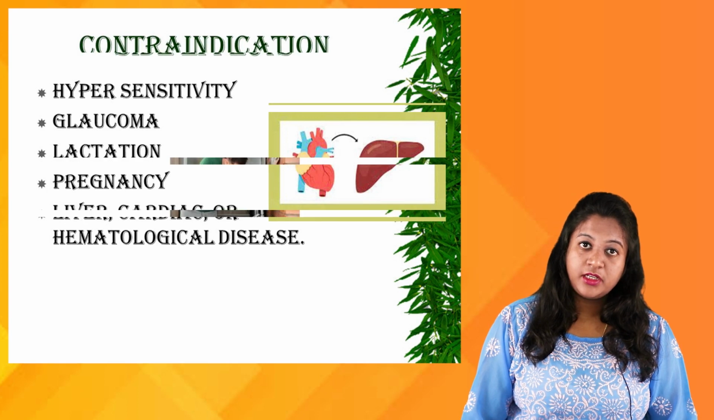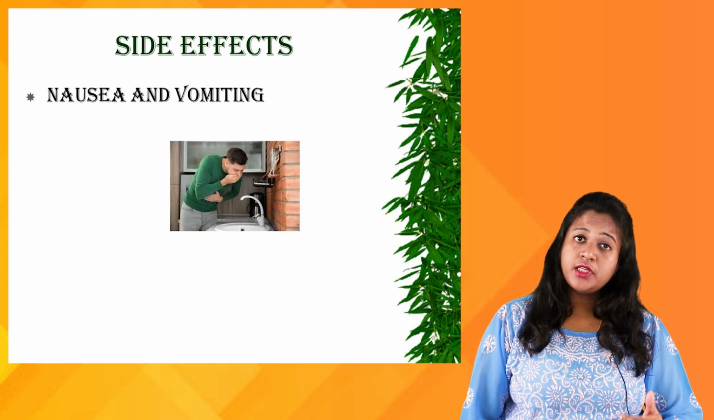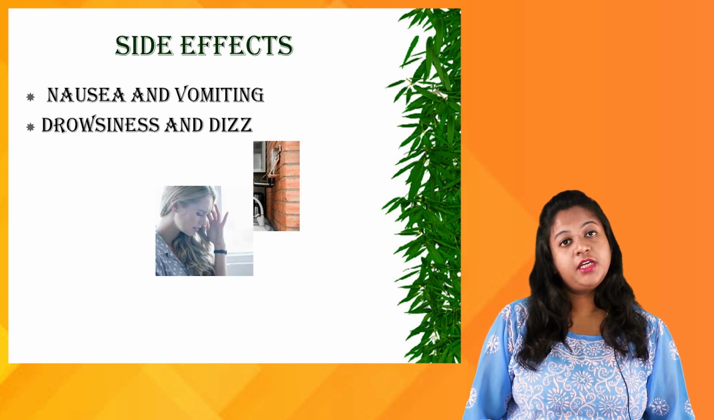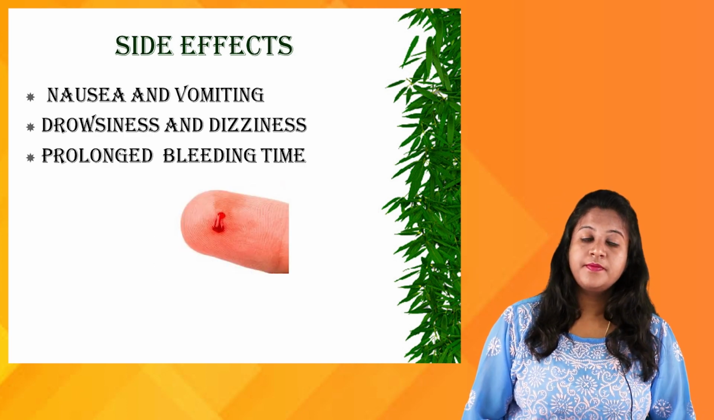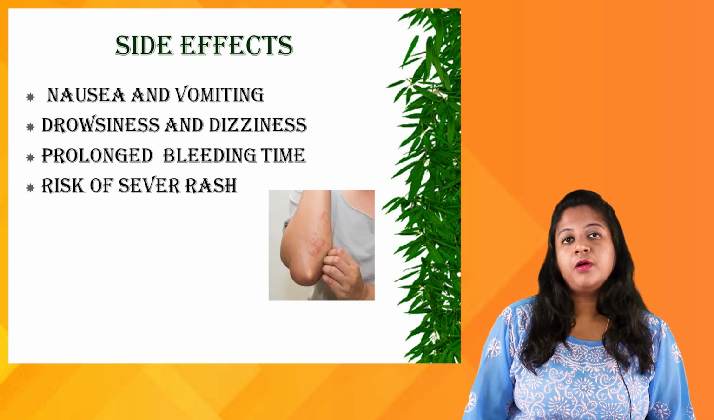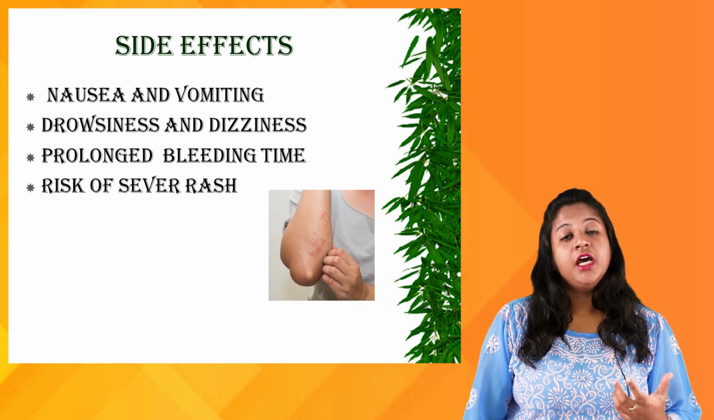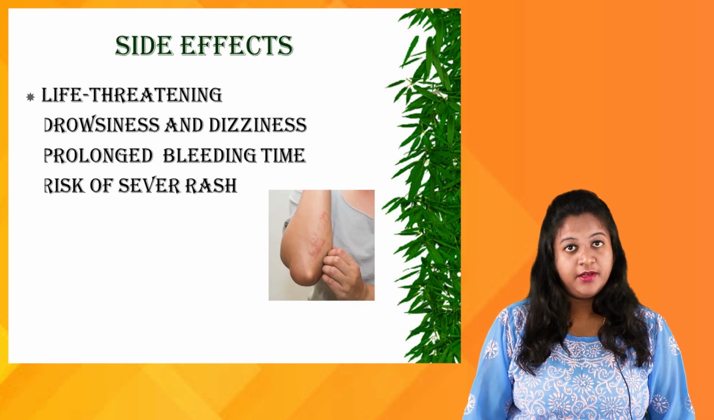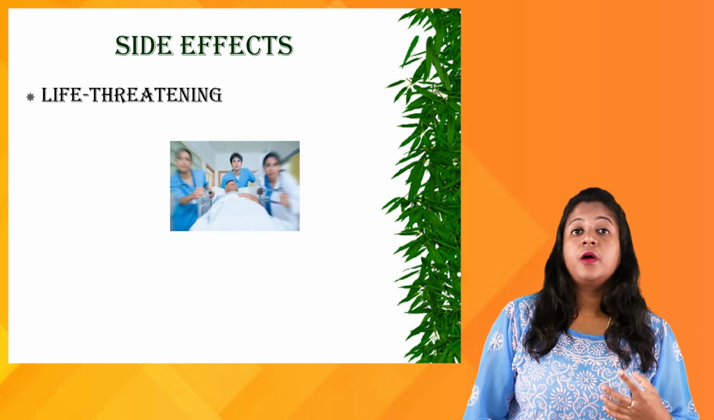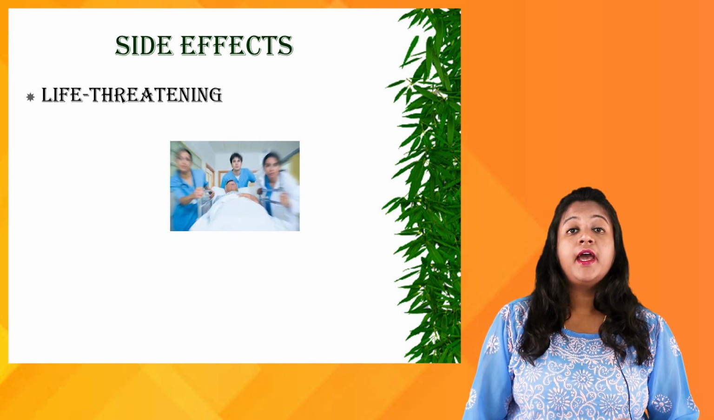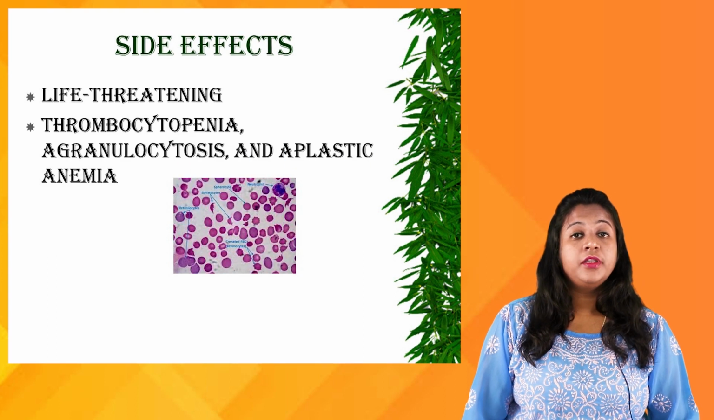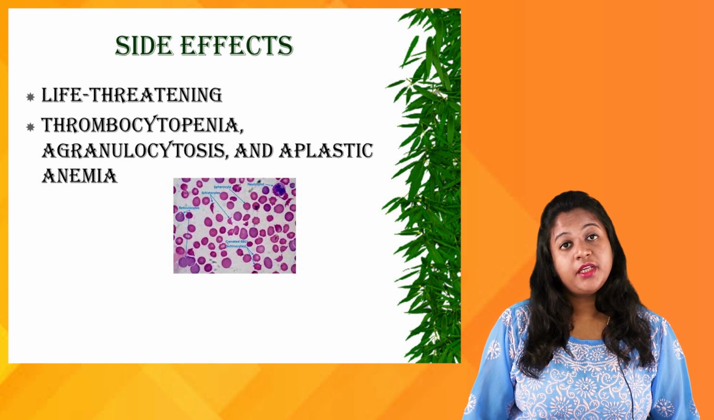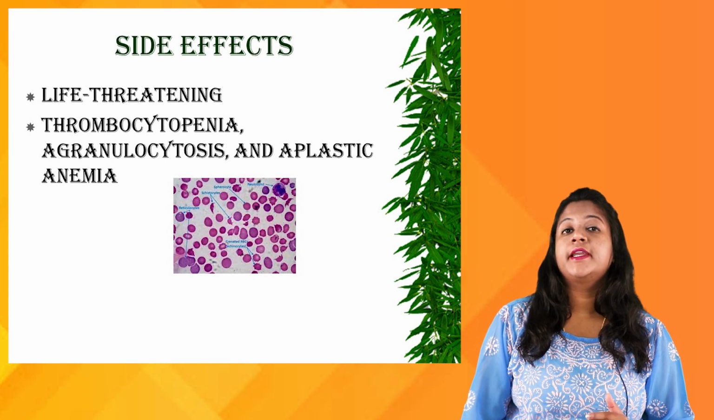Moving on to the side effects, we have got the general side effects like nausea and vomiting, drowsiness, dizziness, prolonged bleeding time, and the risk of developing the hypersensitivity allergic reactions on the skin. Sometimes these side effects are very much life-threatening, can be fatal. So we have got the other side effects like thrombocytopenia, agranulocytosis, and aplastic anemia. So these are about the side effects, and this is about the drug anticonvulsants.